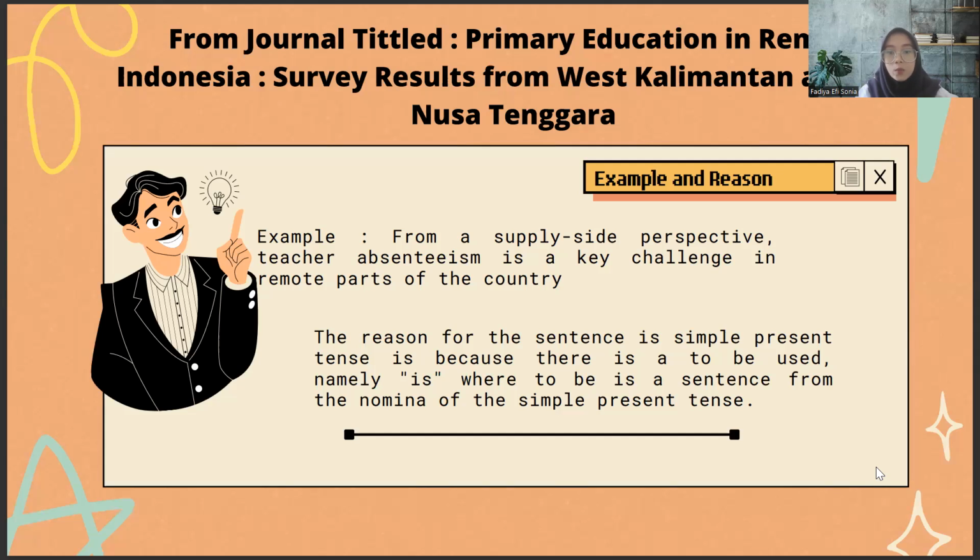Example: from a supply side perspective, teacher absenteeism is a key challenge in remote parts of the country. The reason the sentence is simple present tense is because there is a to be used, namely is, where to be is a nominal sentence form of the simple present tense.